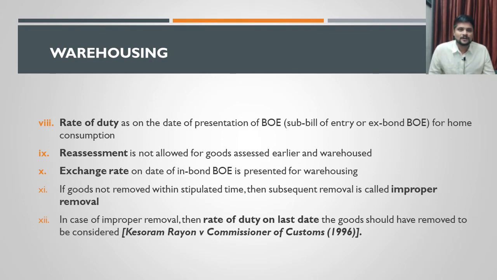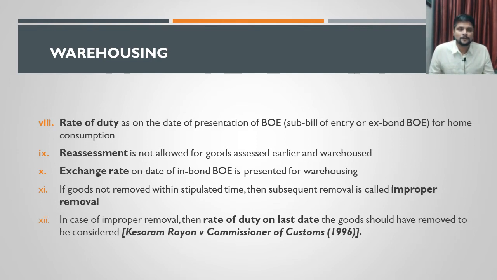Next one is, if the goods are not cleared within the time stipulated. I already told you: 1 year in case of normal goods, 3 years if the assessee is an export oriented unit, and 5 years if the goods are capital goods. These are the three time limits provided. If the goods are not cleared within these time limits and are cleared after that, it is called improper clearance. If we come across the term improper clearance, that means the goods are cleared after the time period allowed by the act for warehousing those goods.